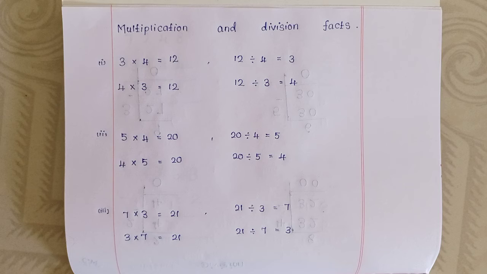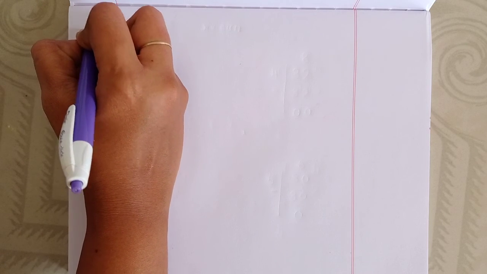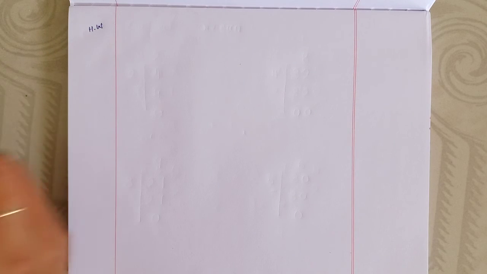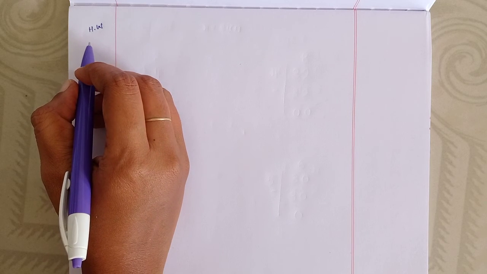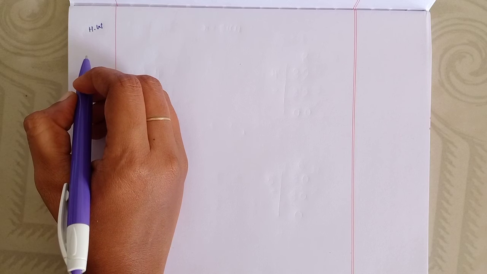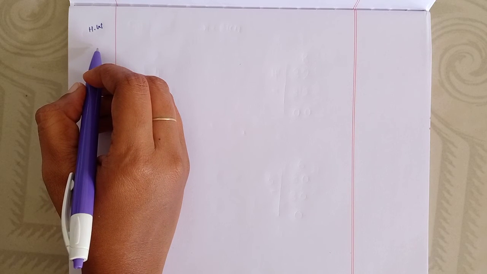All of you have written, children? Shall we see the next one? Okay, very good. Now take the next page and write with me today's homework. Take new page and write homework, HW. Here you should write today's day and date. Okay?